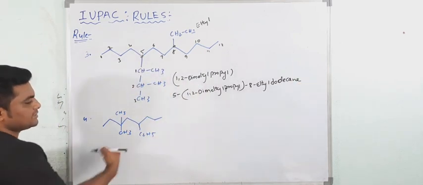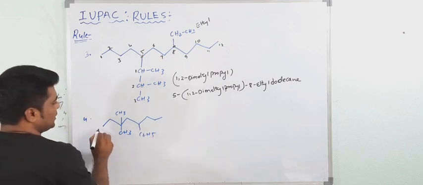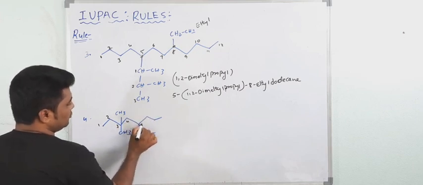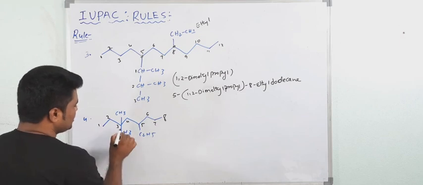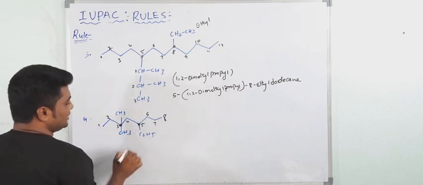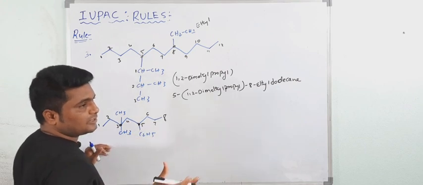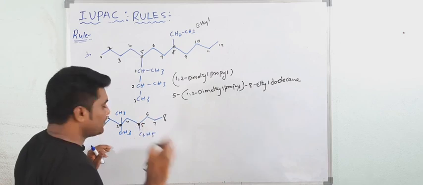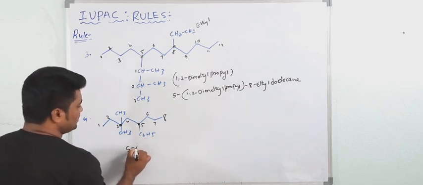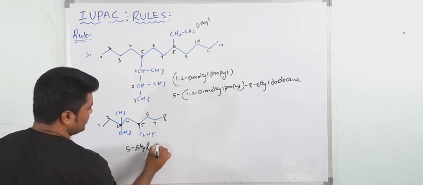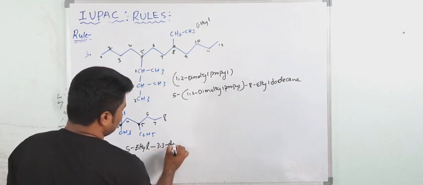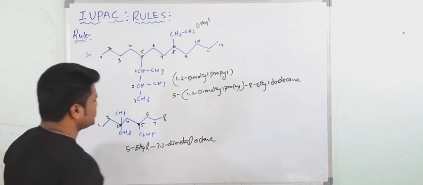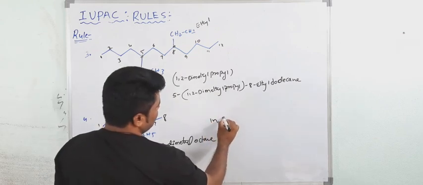Okay, now see, this is a simple substituent, it is not a complex. See, give the numbering. See, 1 2 3, 1 2 3 4. Yes, this is the right method. 4 5 6 7 8. See here 3, 3 dimethyl, but here 5 ethyl. It is not a complex substituent. In the simple substituent, di, tri, tetra prefixes are not considered in the alphabetical order. So who will come first here? 5 ethyl comes first. 5 ethyl, then 3, 3 dimethyl. And 8 carbon atoms means what? Octane.